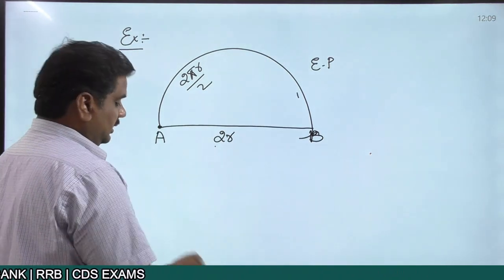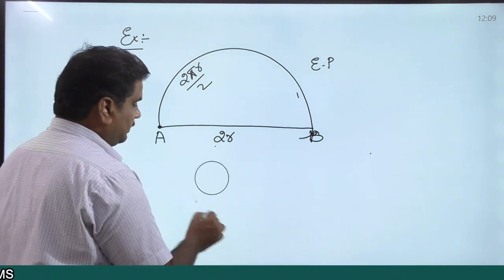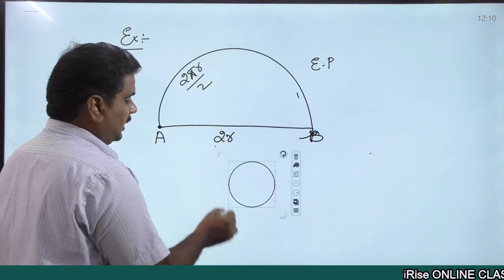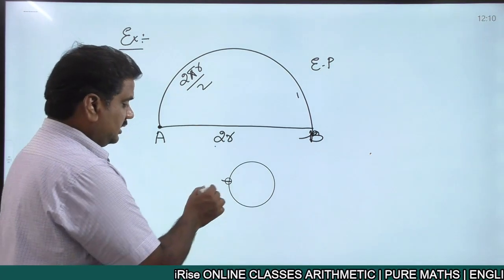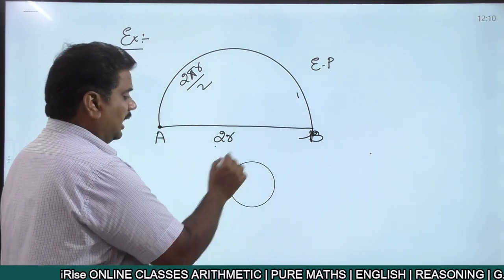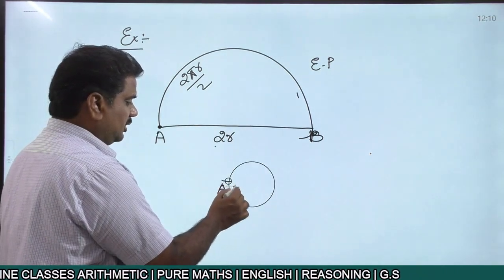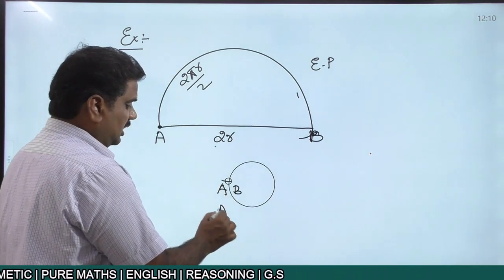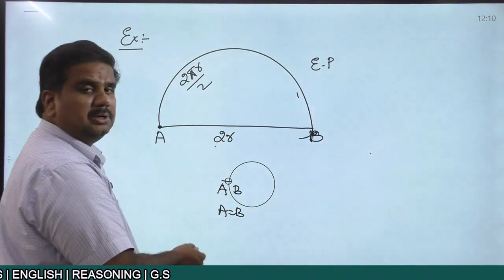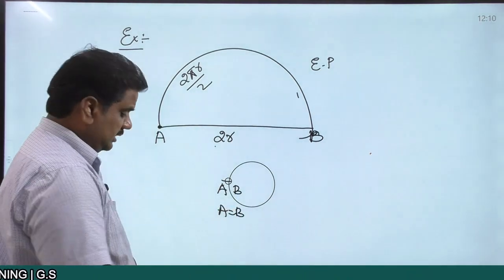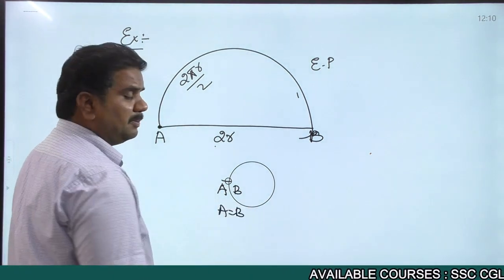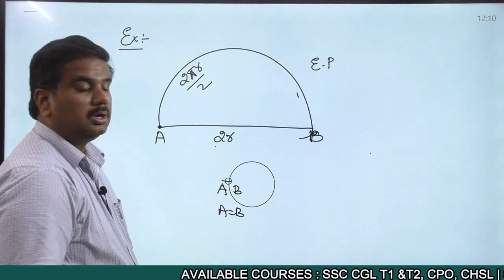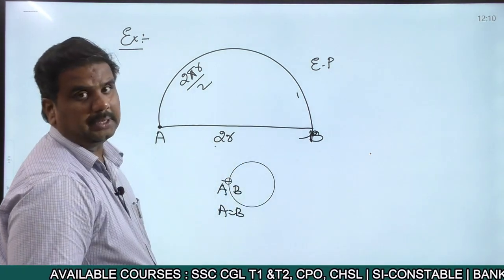Whereas in the earlier case, in the case of a circular path, the starting point as well as the ending point are the same. You are starting at the point A and after completing one rotation coming back to the same point. Here the point A is equal to B. In simple terms, when the starting point and ending point are the same, the displacement covered by an object is equal to 0, but the distance is 2 pi r.